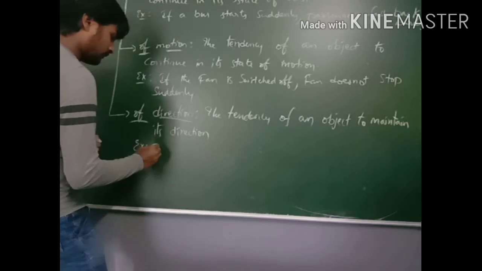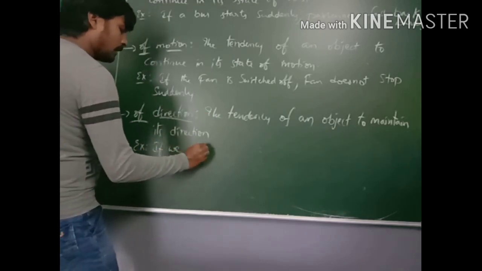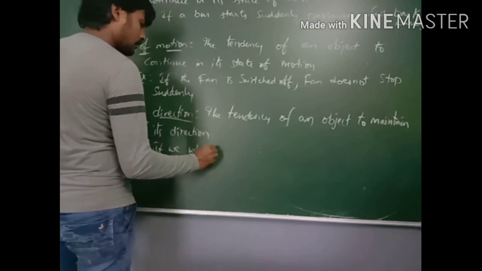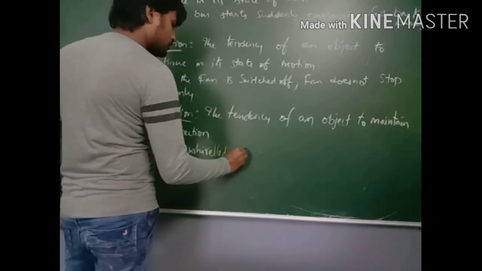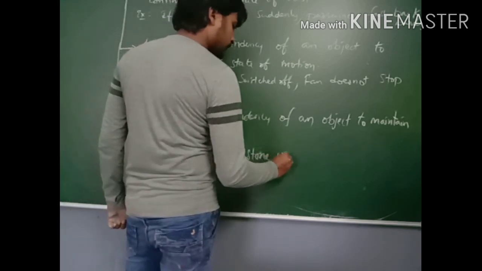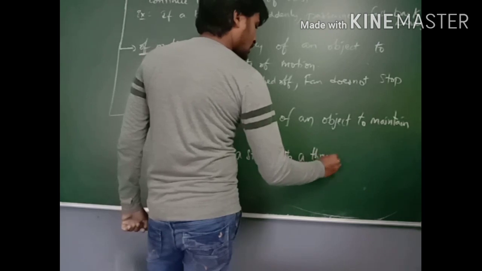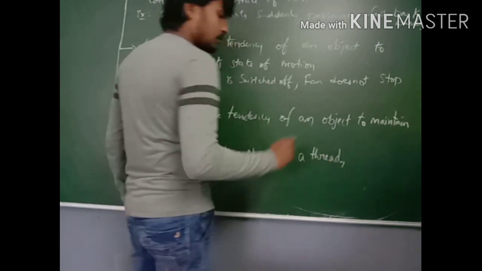For example, if we whirl a stone with a thread, what happens?